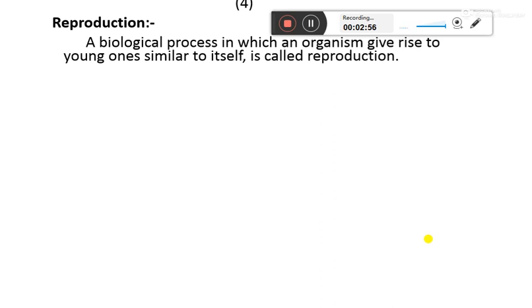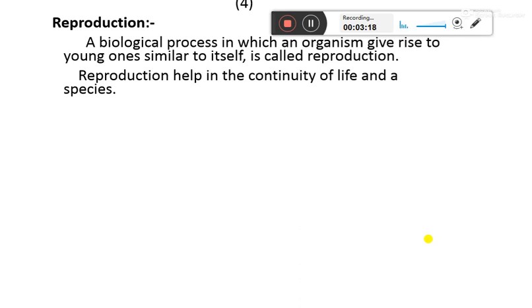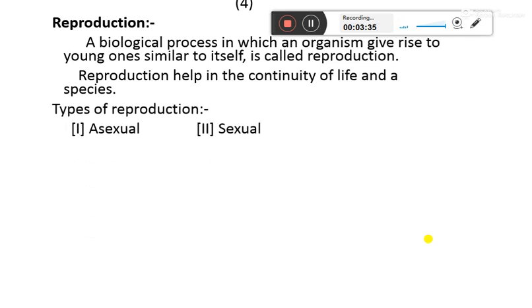Now reproduction is a process by which an organism produces its own kind. If a particular organism does not produce its own kind, it will vanish, it will disappear from the earth. So reproduction helps the continuity of life of a species. If a particular species produces its own kind, then only can this species remain for years on the earth.